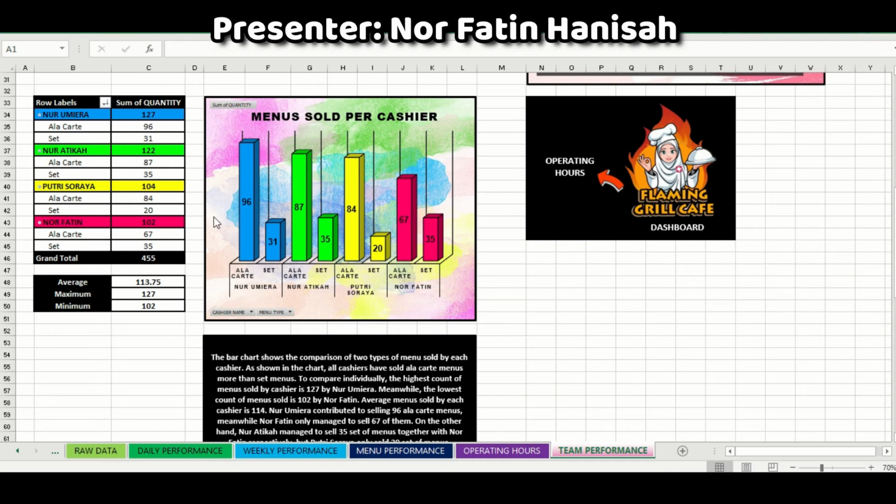Average menu sold by each cashier is 114. Nur Umira contributed to selling 96 a la carte menus. Meanwhile, Nur Fatin only managed to sell 67 of them. On the other hand, Nur Atika managed to sell 35 sets of menus together with Nur Fatin respectively. But Putri Suraya only sold 20 sets of menus.